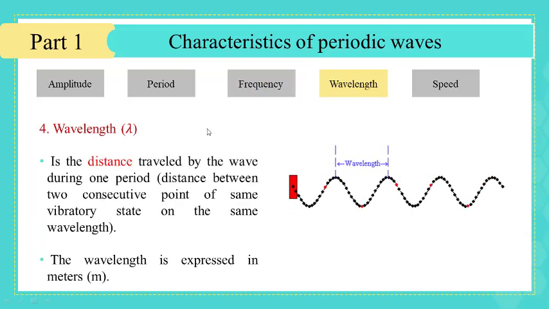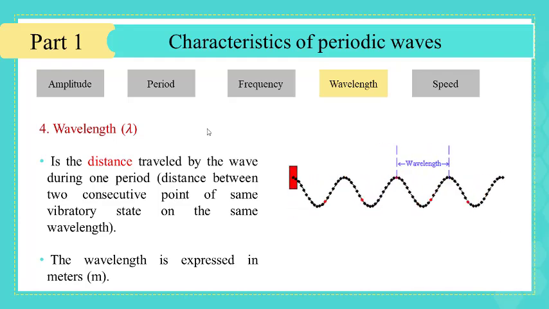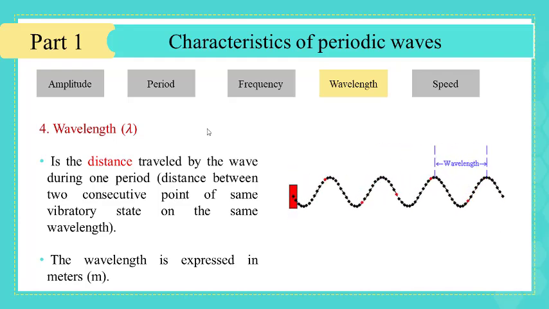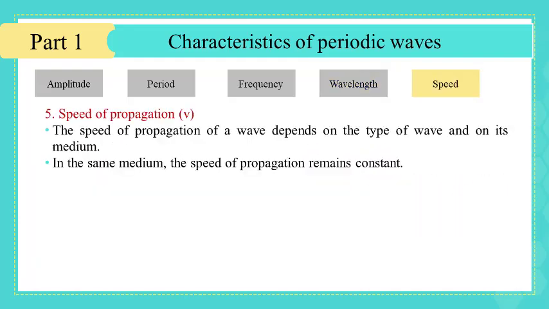Fourth, the wavelength. It is the distance traveled by the wave during one period or between 2 crests or 2 troughs. The wavelength is expressed in meters. The last characteristic is the speed. Pay attention that the speed of propagation of a wave depends on the type of the wave and on its medium. In the same medium, the speed of propagation remains constant.